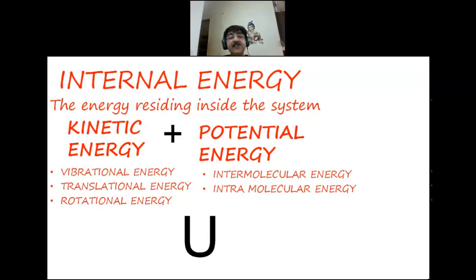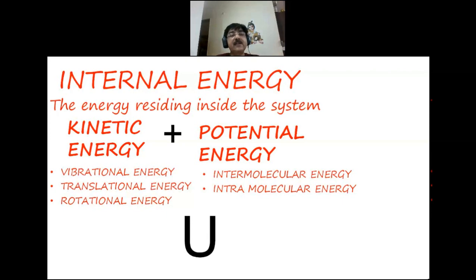Now kinetic energy is energy due to motion. There are three types in kinetic energy. One is vibrational energy, second is translational energy, and third is rotational energy. Then second is potential energy. Potential energy is intermolecular energy and intramolecular energy. This is bonding energy. Intermolecular energy is defined as the amount of energy required to separate one molecule from another molecule. And intramolecular energy is defined as the energy required to separate constituents of a molecule from each other.